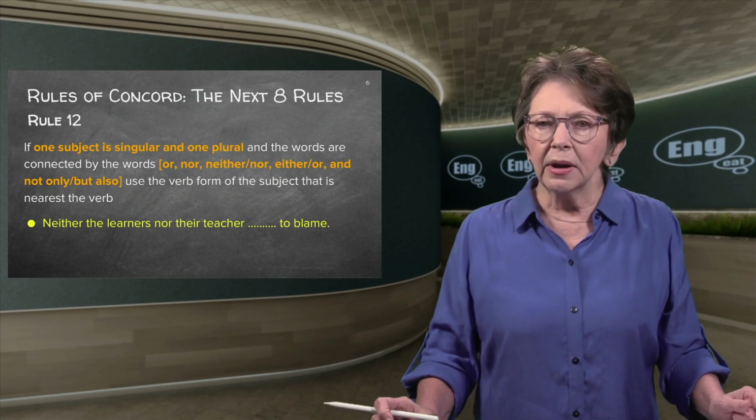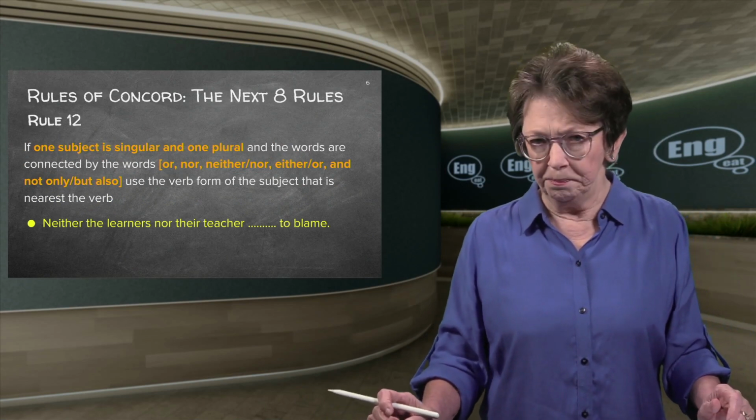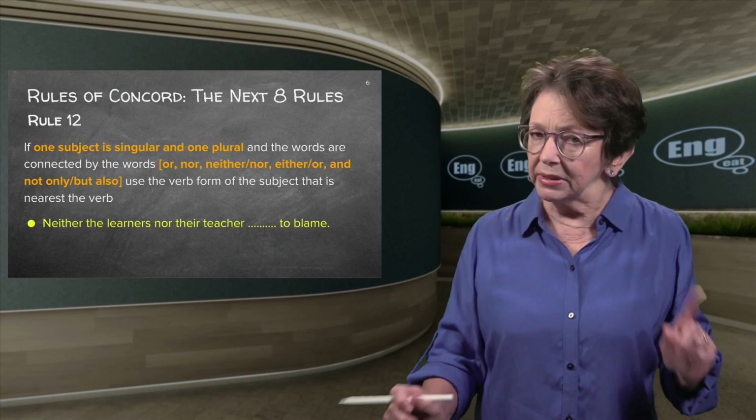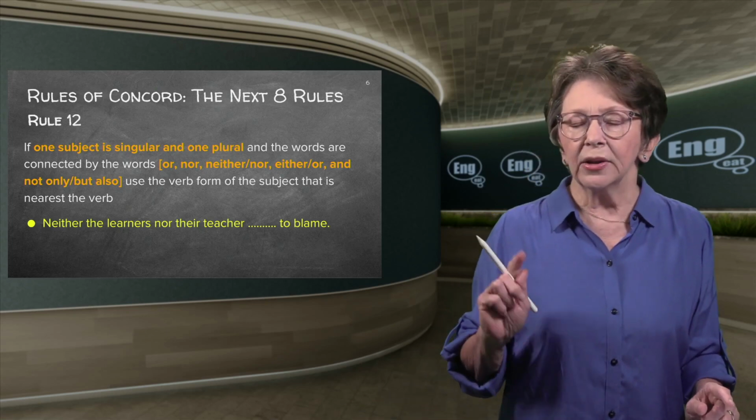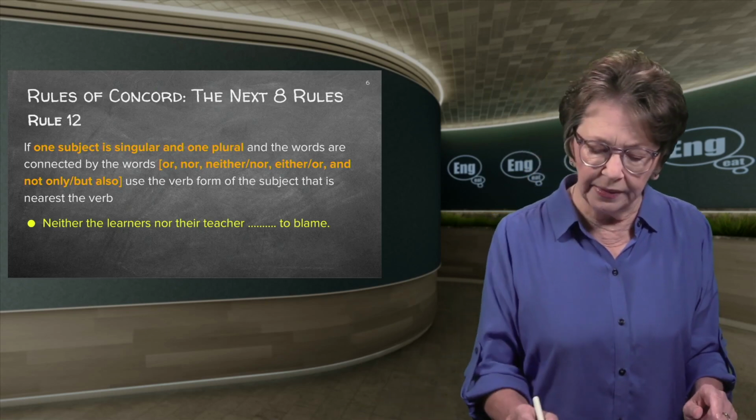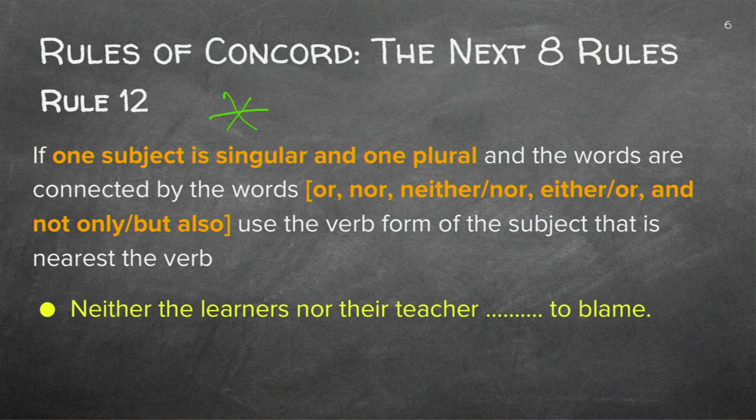Now, here comes the problem. If one subject is singular and one is plural, and this is the one that you need to remember because it's slightly different. If one subject is singular and the one is plural, and we've got this or, nor, neither nor, either or, and not only but also, right?